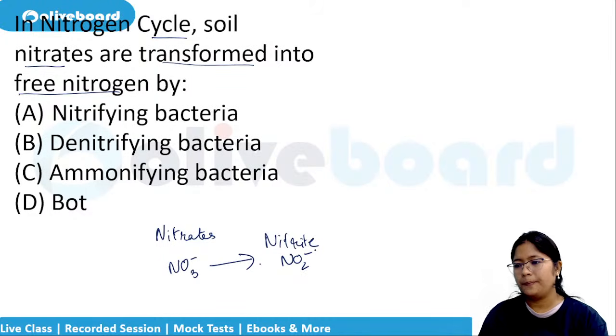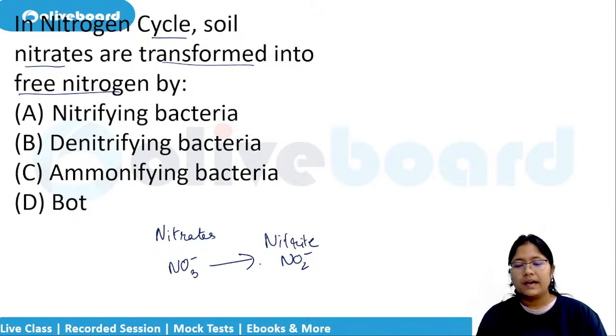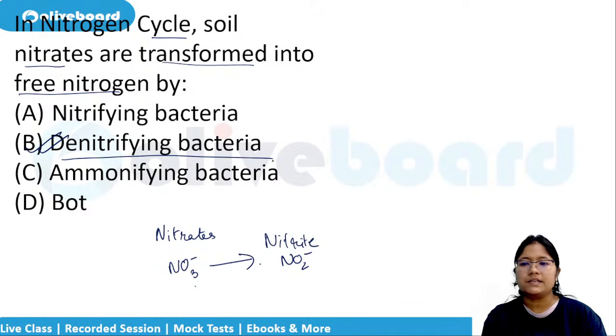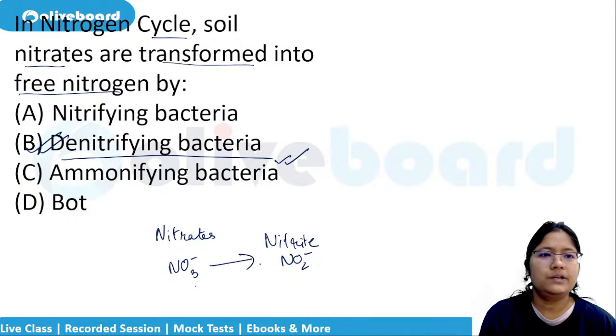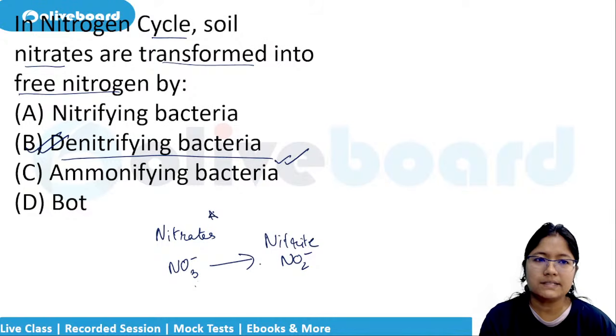This is done by whom? Correct. That is your option number B. That is denitrifying. As you can see, what has happened here? Denitrification has happened. Right. So denitrifying bacteria will do this. Okay. What is converted to what? That is also very important question. So remember, nitrates are converted into nitrite.